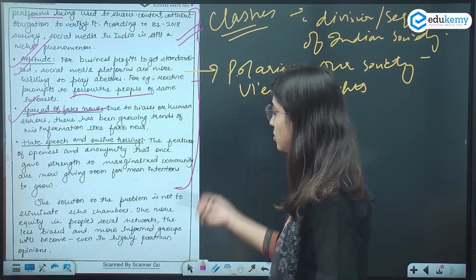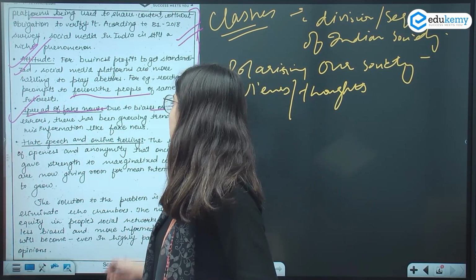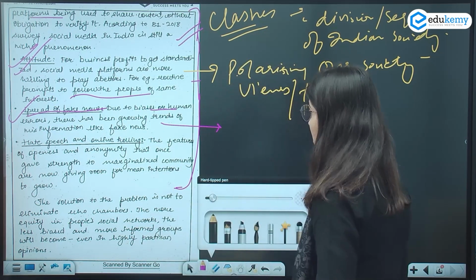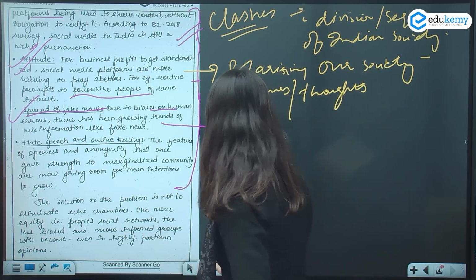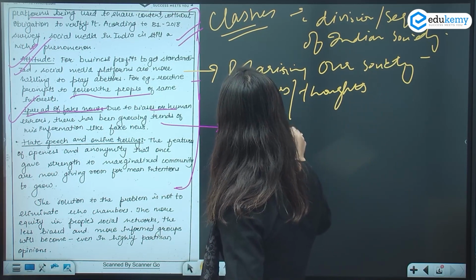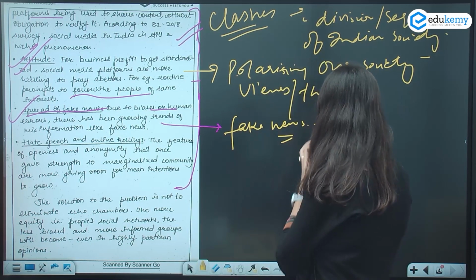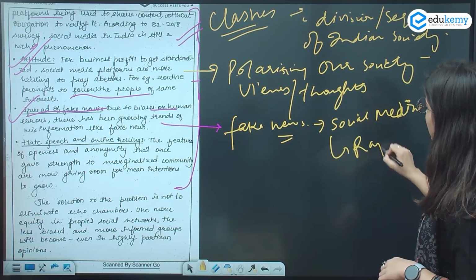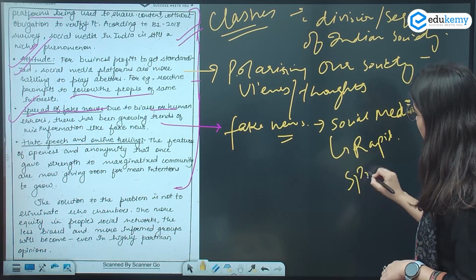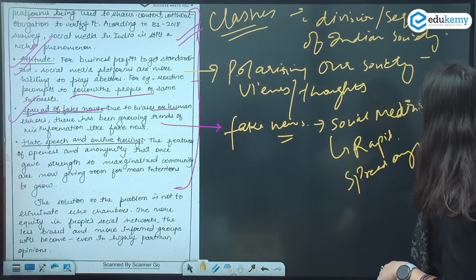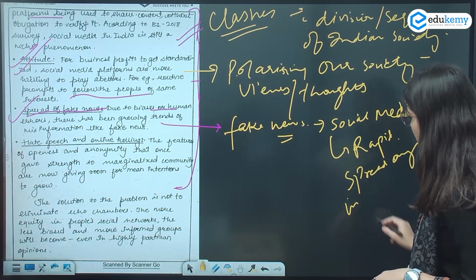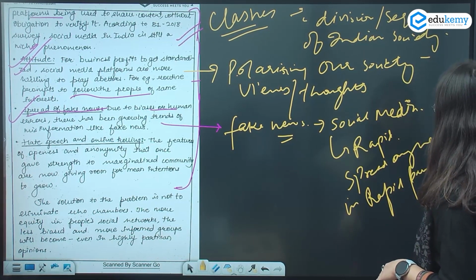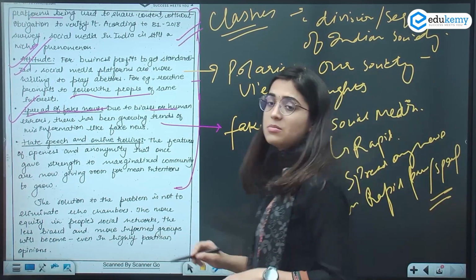So due to biases or human errors, there has been a growing trend of misinformation, like fake news. Okay, so now next point is fake news. Why is social media a threat? Because it is rapid. It spreads any news, okay, at a rapid pace or rapid speed. That is why it becomes very dangerous.